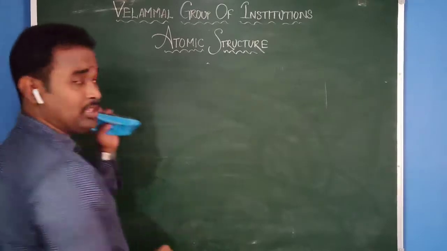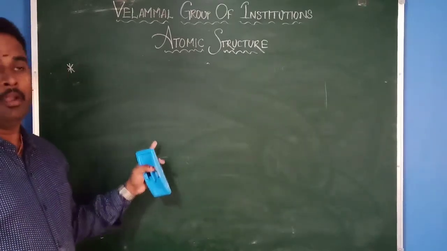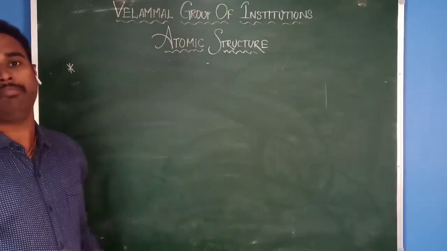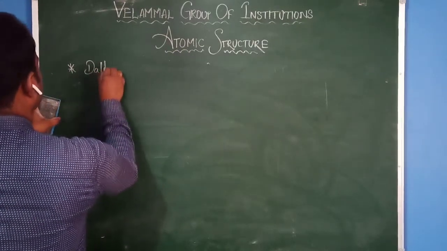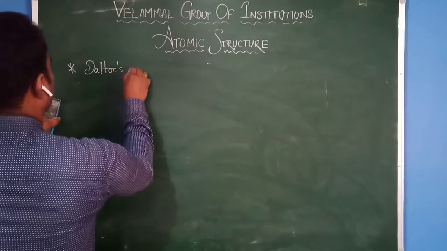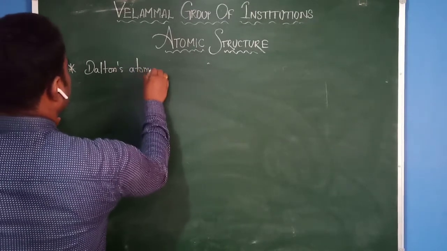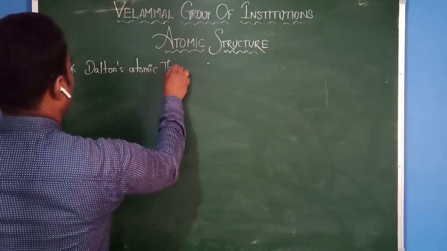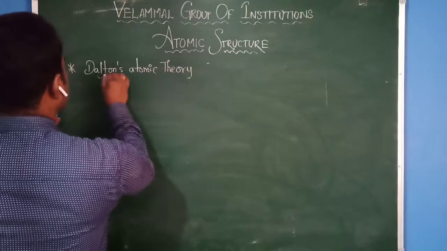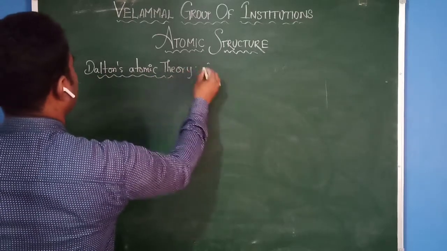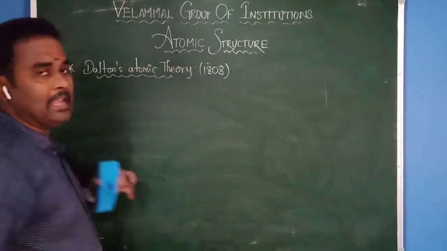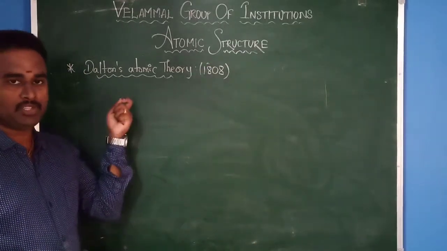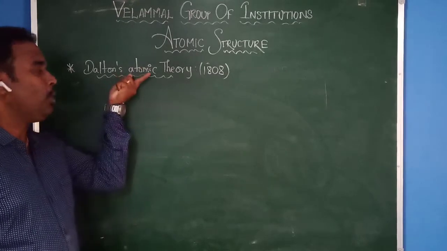This is the first theory given for the structure of the atom. Dalton's atomic theory was given in the year 1808.